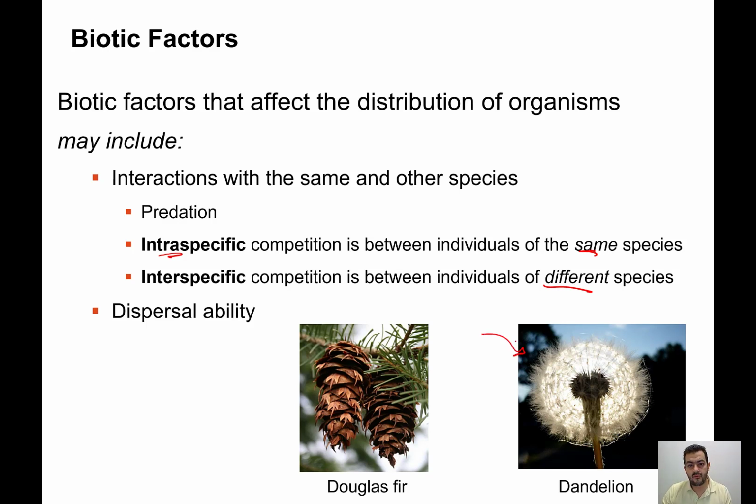The wind can move them for kilometers, while the Douglas fir seeds maybe will be carried for a few meters, and that may explain why the dandelion is distributed everywhere, while Douglas fir is limited to certain areas in the US and Canada, as we said. Also, there is behavior, but mainly we are going to see it within animals. We will see it less within other species like plants.